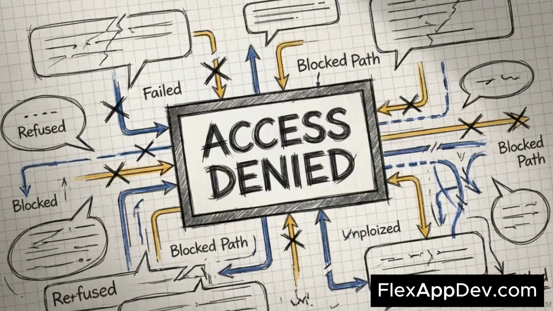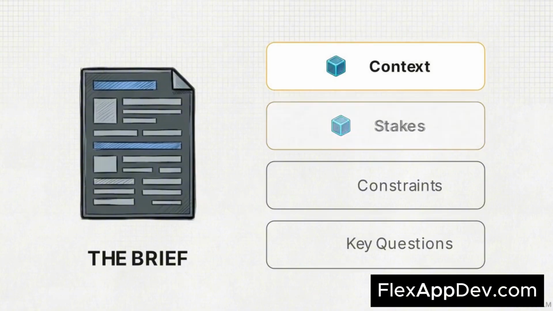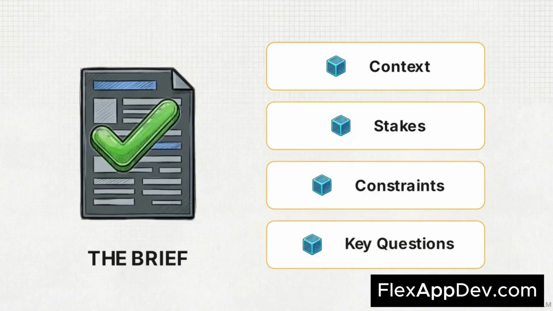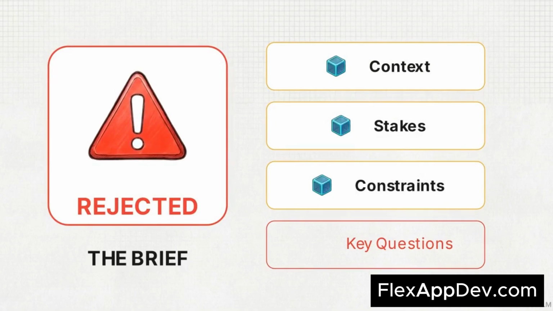This system explicitly rejects conversational prompts. If an operator tries to chat with it, the code won't execute. Instead, the harness requires a strict input template known as the brief. It forces the operator to define 4 mandatory parameters: context, stakes, constraints, and key questions. Missing any parameter instantly rejects the file, forcing the operator to clarify their logic first.